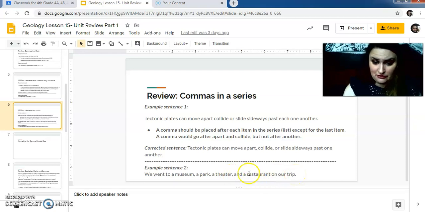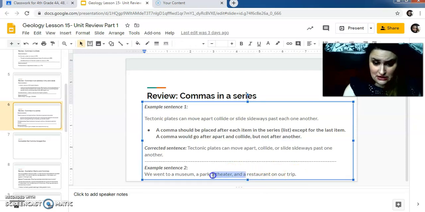A lot of people are making the mistake of not putting the comma before the and, but this is still another item on your list, so it still gets a comma. It just doesn't get a comma after this because the list has ended. So remember that there always is a comma before the and or the or, whatever word is here, in the last item of the list.